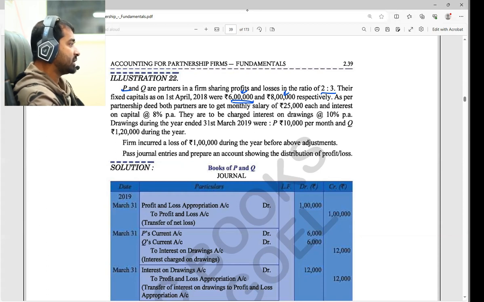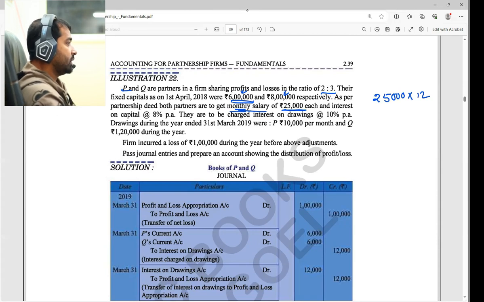Now, as per the partnership deed, both partners get a monthly salary of rupees 25,000 each. Remember, monthly salary means that 25,000 into 12 will be there. Correct? And interest on capital 8% per annum.